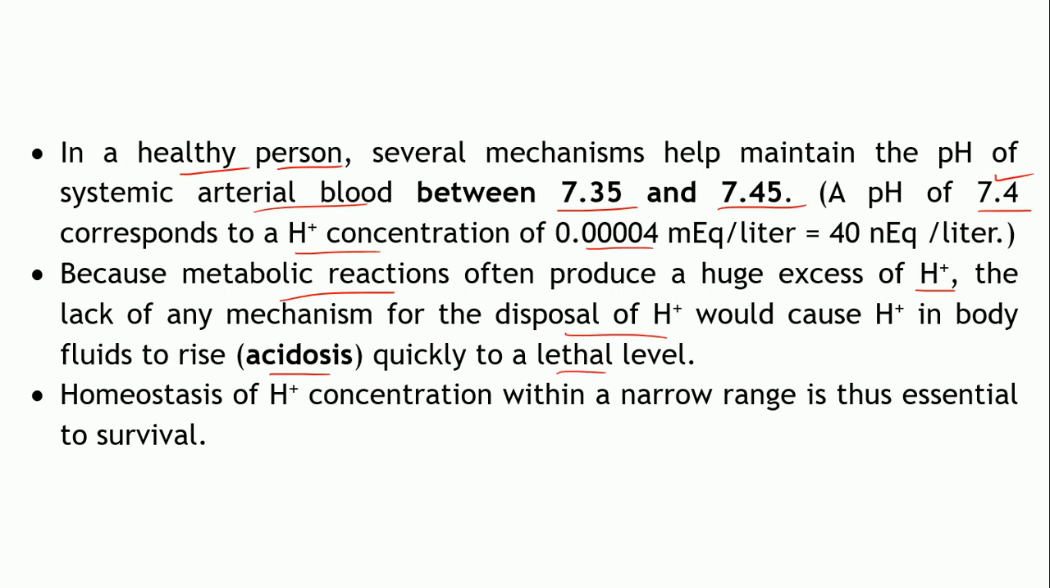sometimes. Okay, so it's very important to maintain the homeostasis of this H plus ion concentration within a narrow range. As you can see, the range is very narrow, right? 7.35 to 7.45 is the pH of your blood, which needs to be maintained by removal of a large amount of H plus ions which are produced in the body.